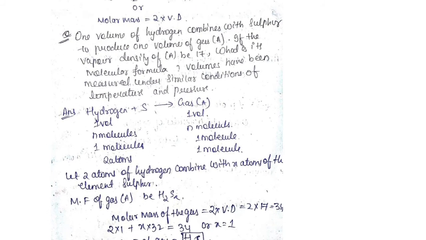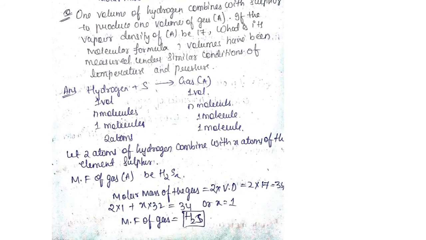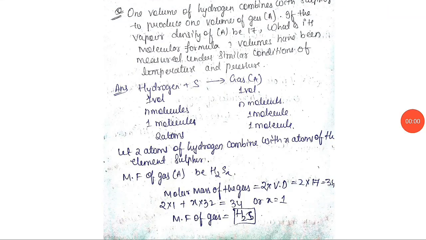If the vapor density is 17, what is the molecular formula? So what do we mean by molecular formula? We know that the molecular formula is H2X. So two atoms of hydrogen we know, but we do not know the number of sulfur atoms. As we got the molar mass is equal to 34, now we have to get the value of X, how many atoms it contains.